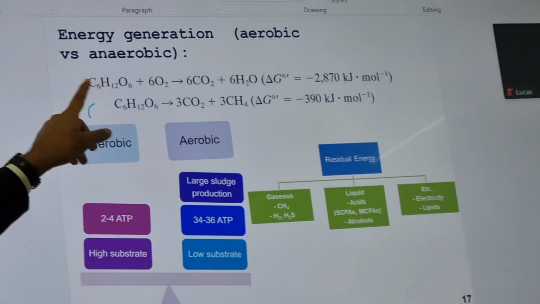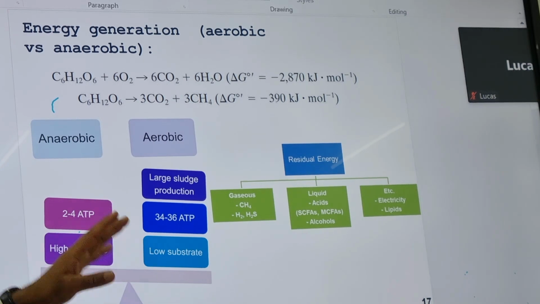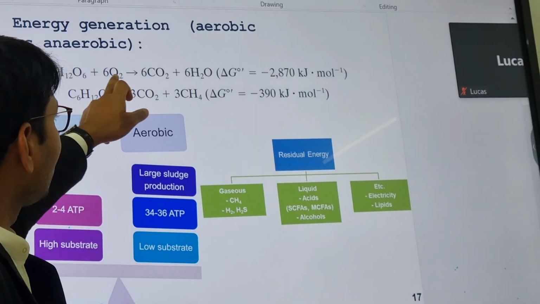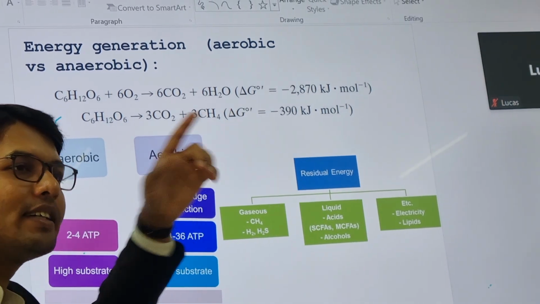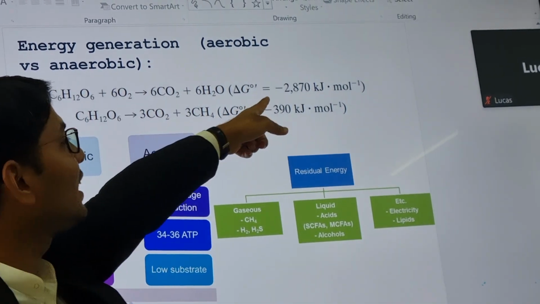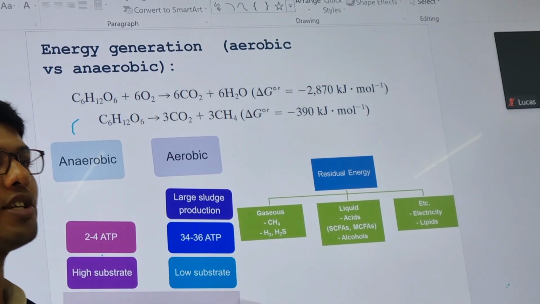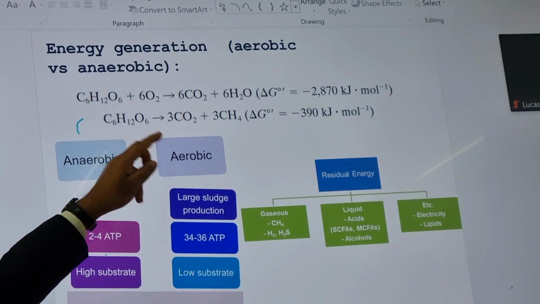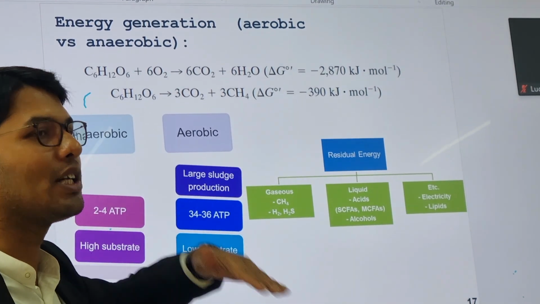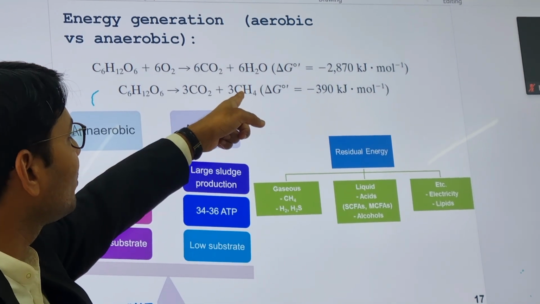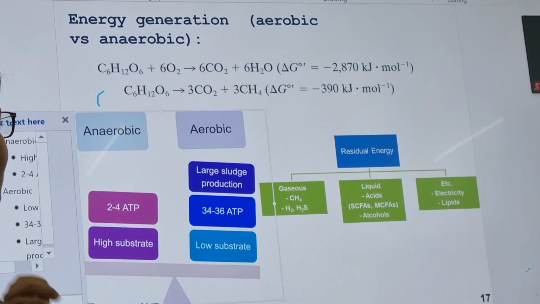Here, energy generation, aerobic versus anaerobic. So from an energy perspective, let's see which one is better. Glucose in aerobic condition to CO2 and H2O is minus 2870 kilojoule per mole, and that is negative, so this releases a lot of energy. It means this reaction is very much spontaneous. But in the case of anaerobic, you can see the value is minus 390. So here the energy produced is not that much, but we need this one, so this is a part of energy we can consider. Okay.